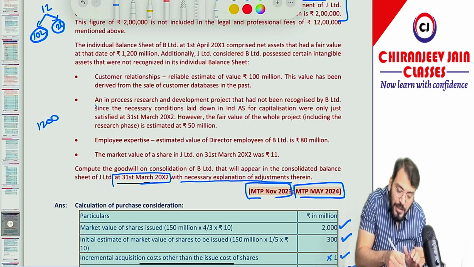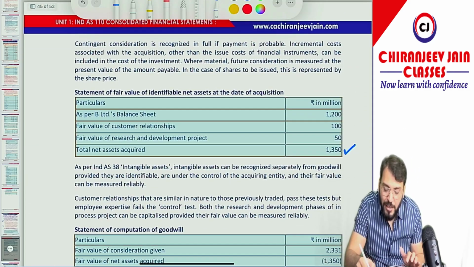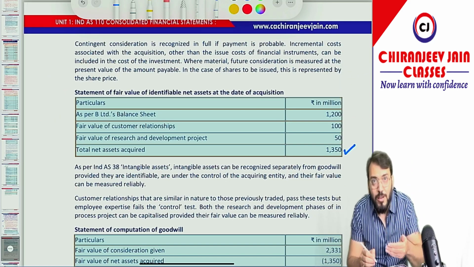1200 given. Then we'll add 100. And then we'll add 50, so it will become 1350. So they have calculated 1350. Now we'll calculate goodwill on the date of acquisition.